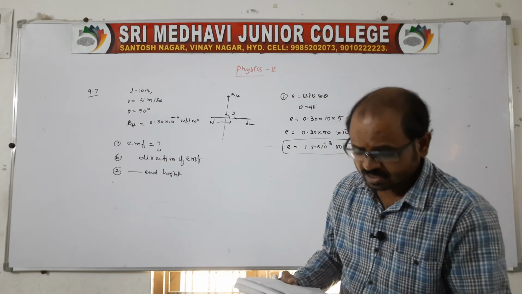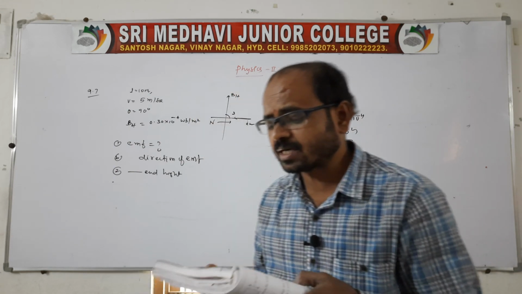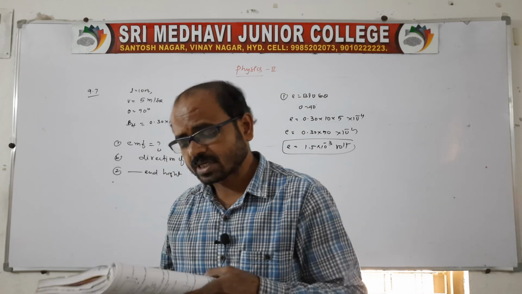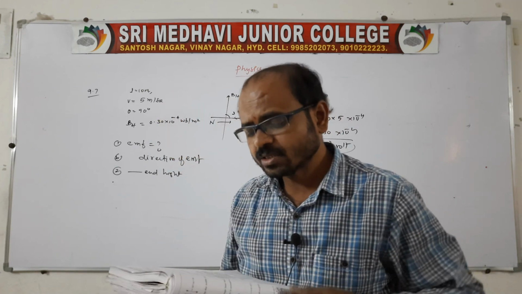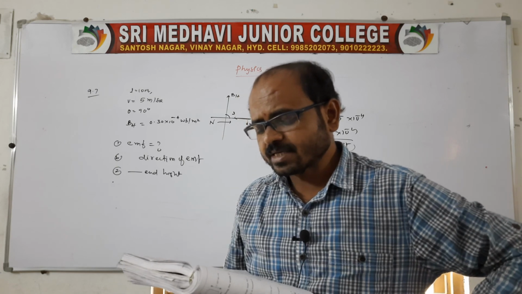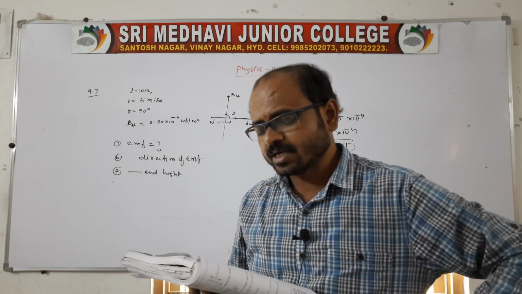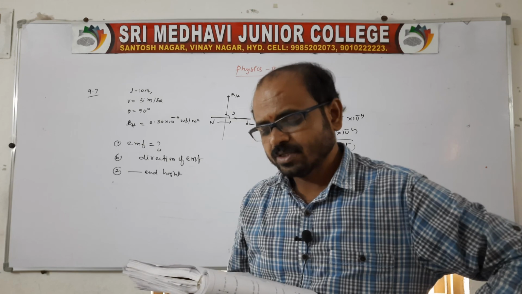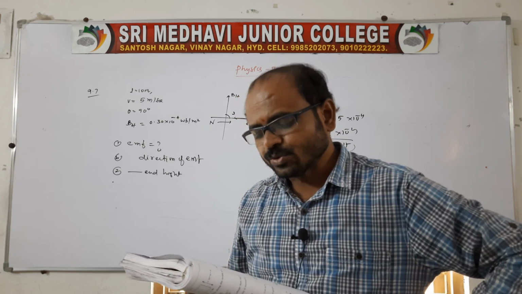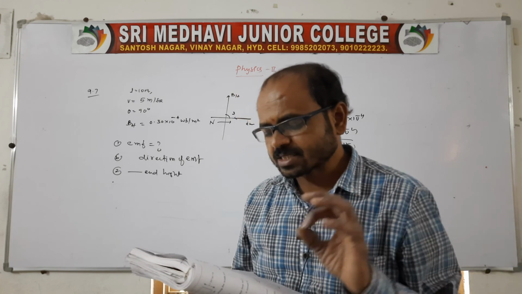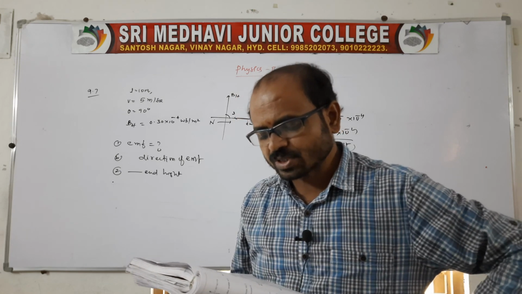Now there is another question that I'll read and you do it, question number 9.6, as homework. A circular coil of radius 8 cm, 20 turns, is rotated about its vertical diameter with a given angular speed omega, in a uniform horizontal magnetic field of induction 3 into 10 power minus 2 Tesla.